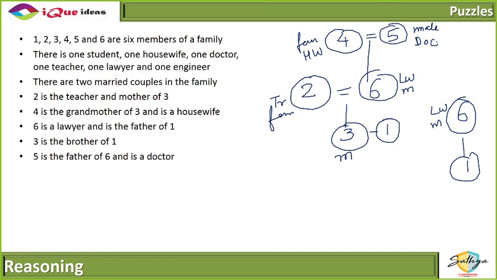Who says 2 is the teacher of 3? 2 is the teacher and she's the mother of 3. मेरी माँ necessarily मेरी teacher हो वो ज़रूरी नहीं है. It is said 2 is the teacher by profession and by relation she is the mother of 3. It is never said 2 is the teacher of 3.